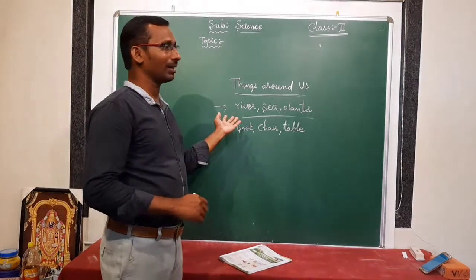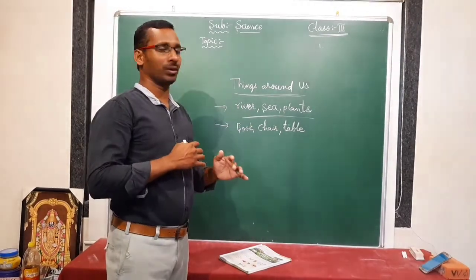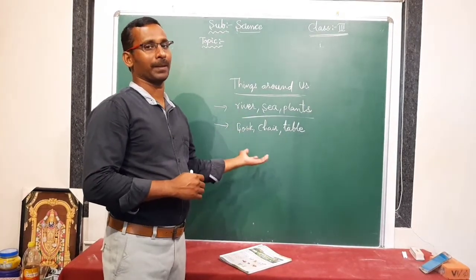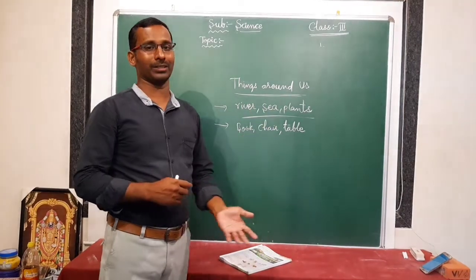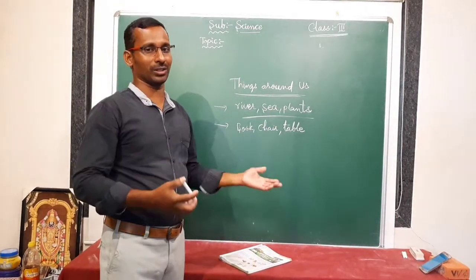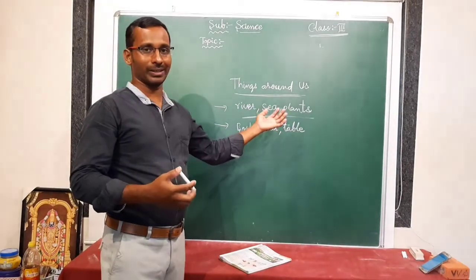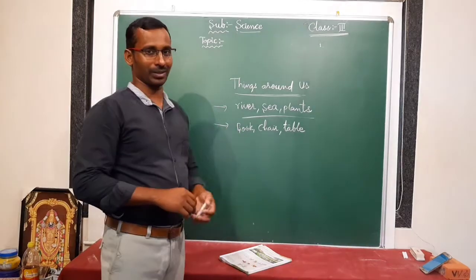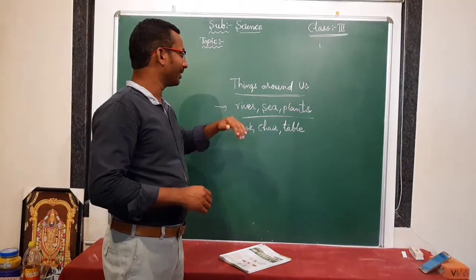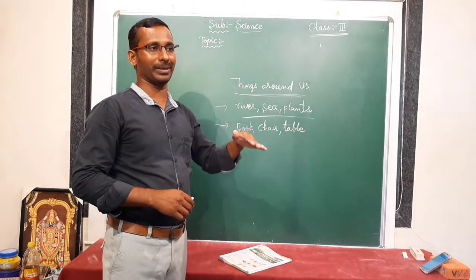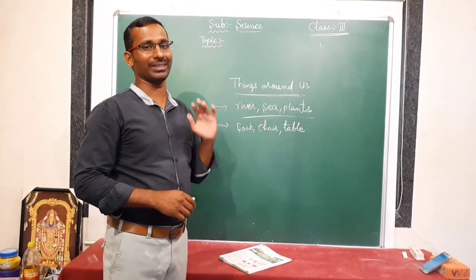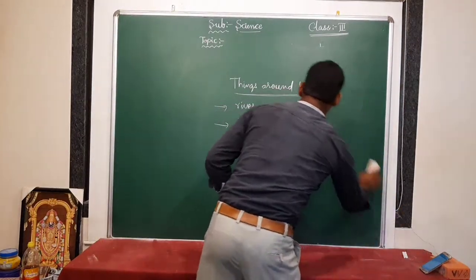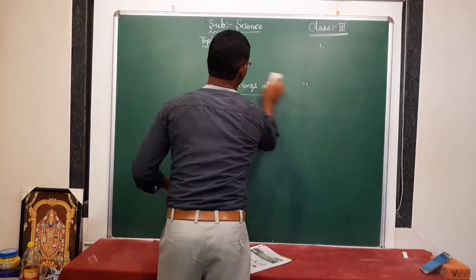And what are non-living things? Things which have no life are called non-living things. Examples: book, bench, table, piece of chalk, duster, board, building, rock. So these are all non-living things. So we discussed in this topic natural things, man-made things, living things, and non-living things. Is it clear? I just revised it, and now we are going to discuss another topic.